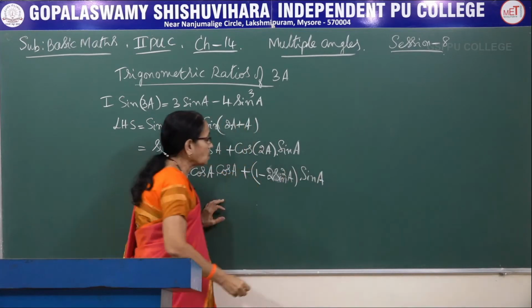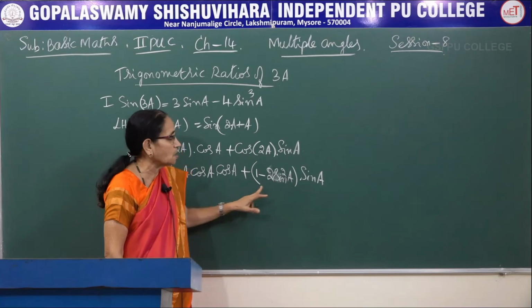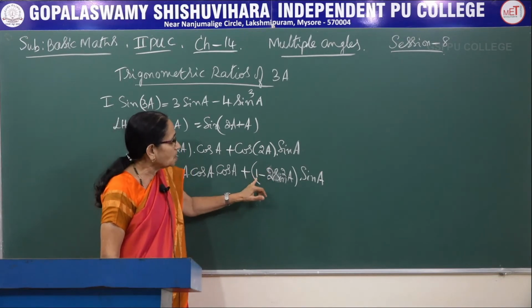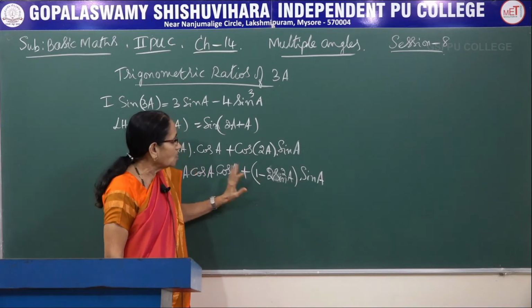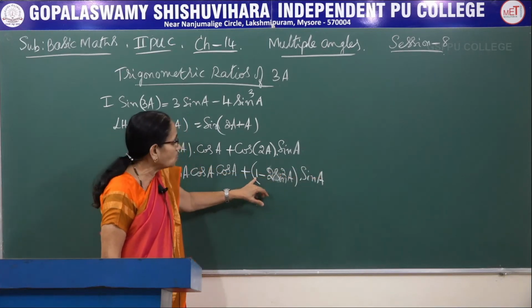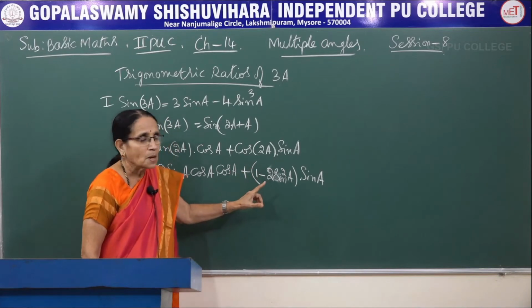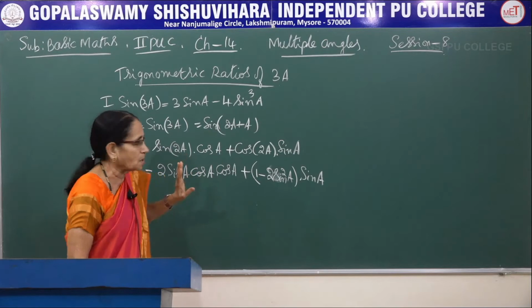And again I am telling you there are two terms here. So always write inside the bracket. If you don't write the bracket, what happens is, see here both the terms should be multiplied by sin a. If you omit the bracket, you will be multiplying only this with this function, and this one would be omitted. So whenever you are having more than one term, if you are multiplying, make it a habit to write inside the bracket.